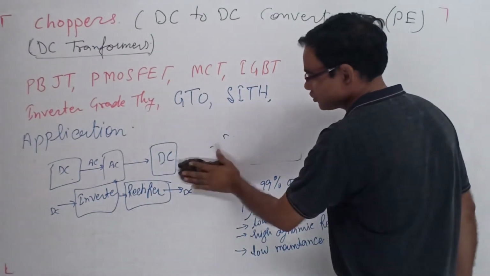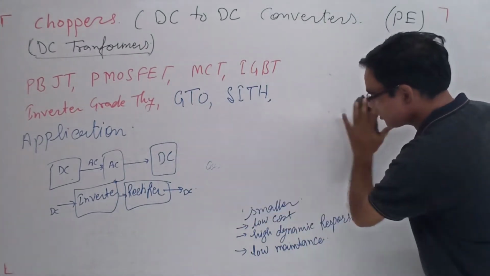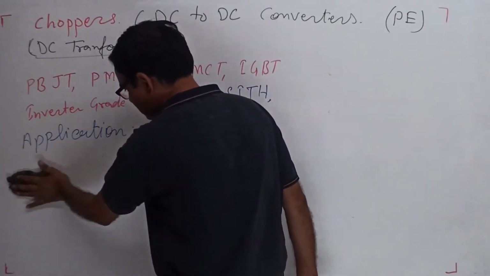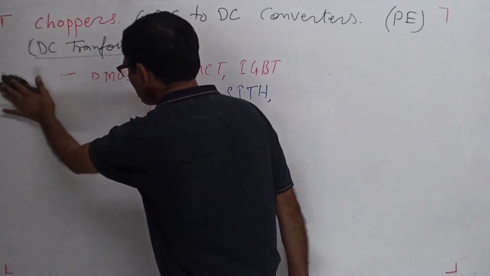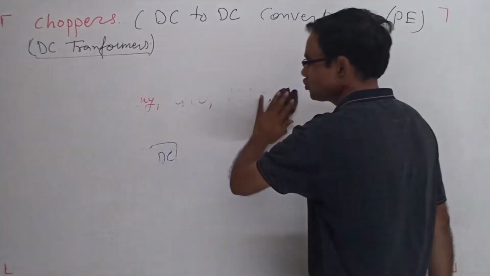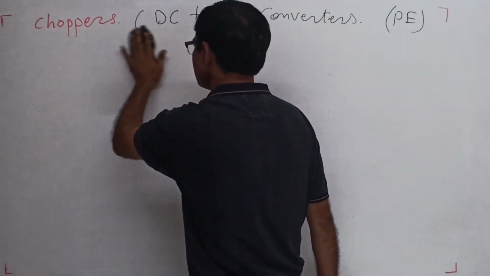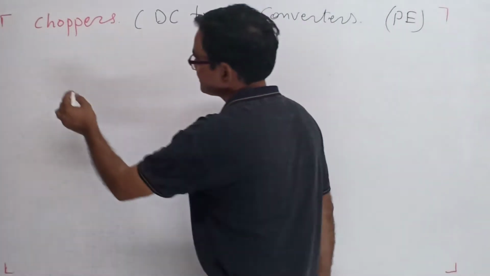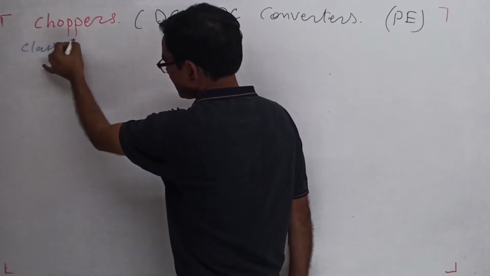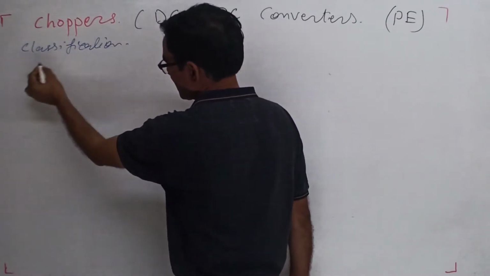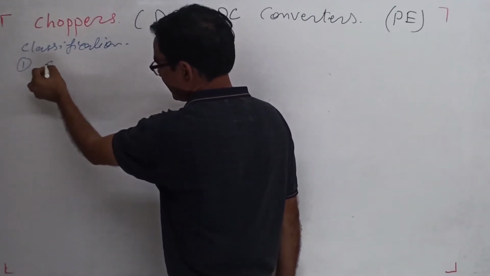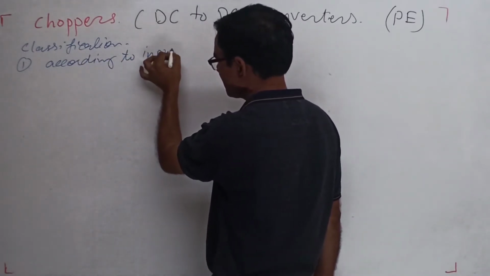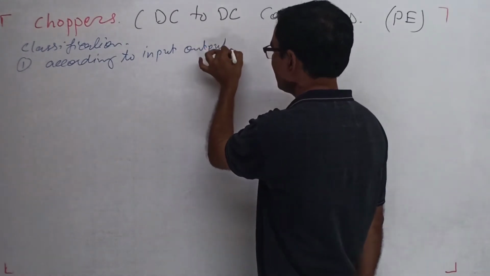Okay, now the classification of the chopper. Choppers are classified first according to their operation, according to input-output level.